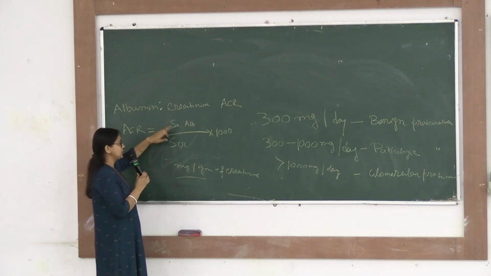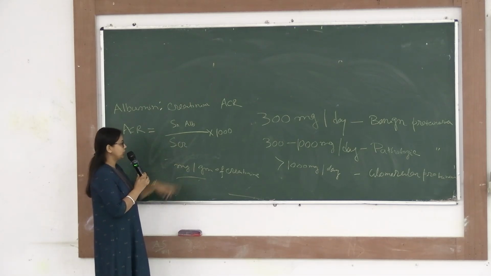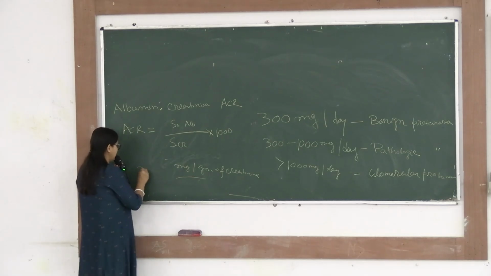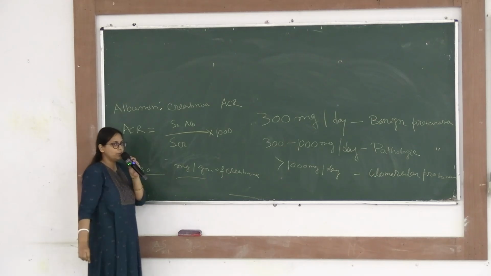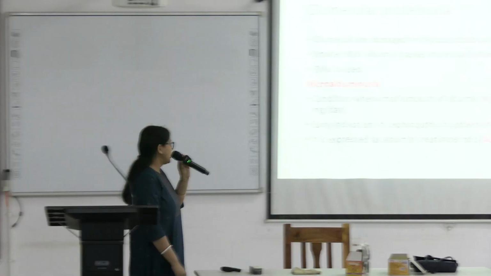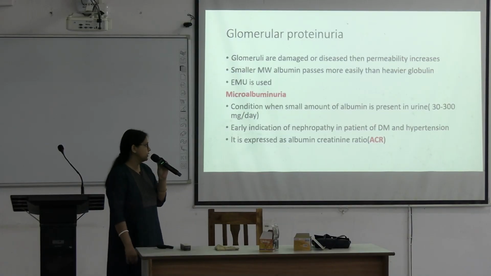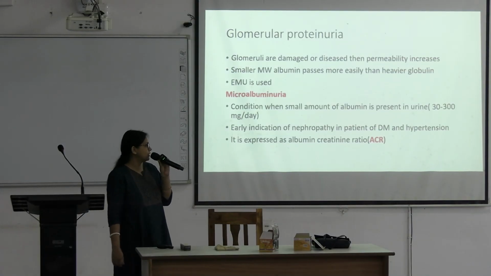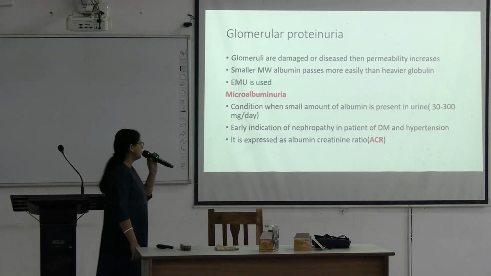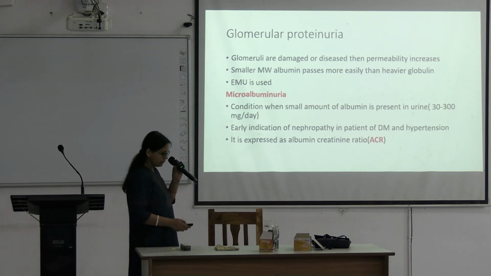We have to estimate the serum albumin level, then we have to estimate the serum creatinine level, then serum albumin by creatinine into 1000, and the unit will be milligram per gram of creatinine. Suppose the value is 30, then it will be 30 milligram per gram of creatinine. It is expressed like this. So microalbuminuria is the early indication of nephropathy in patients of diabetes mellitus and hypertension. If a patient is suffering from diabetes mellitus or hypertension in the long run, then we advise them to estimate the ACR, that is albumin creatinine ratio.